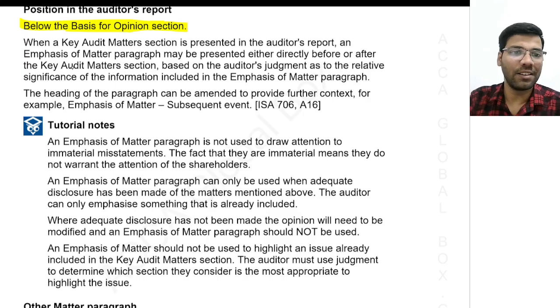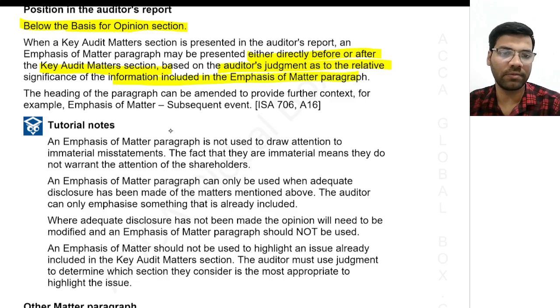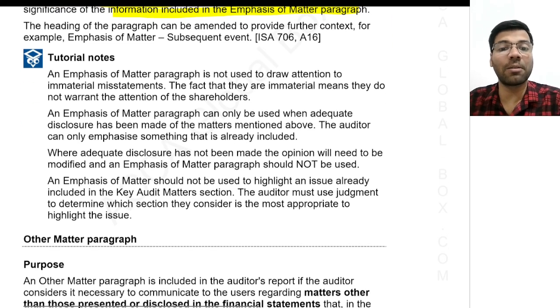Where a key audit matters section is presented in the auditor's report, an emphasis of matter paragraph may be presented either directly before or after the key audit matters section, based on the auditor's judgment as to the relative significance of the information included in the emphasis of matter paragraph. Okay, done. Next comes the other matter paragraph.